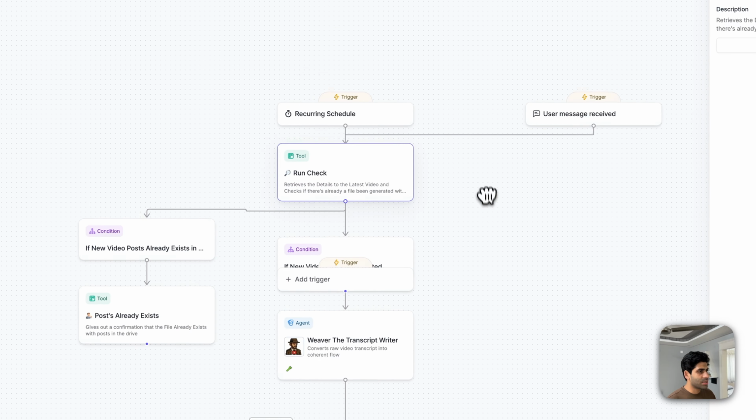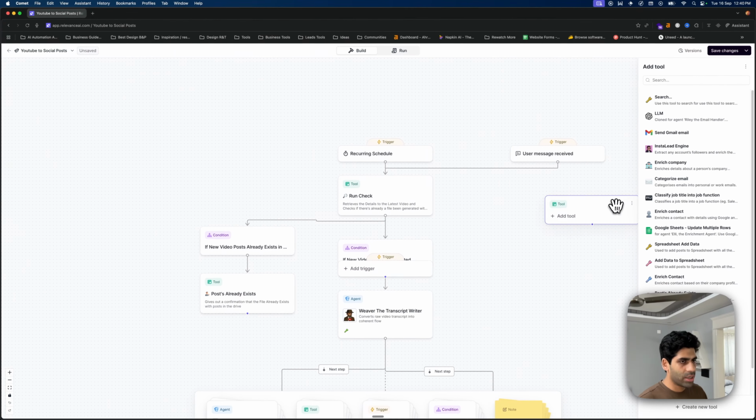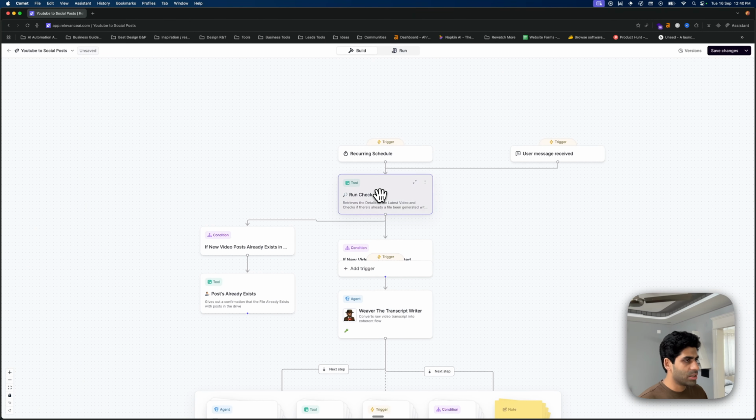So the next thing is the run check tool, where you just need to grab your tools from here, which I have already created one, and I'll just delete it.